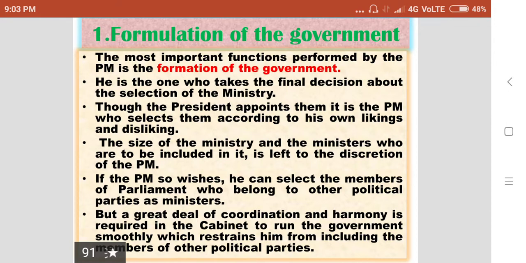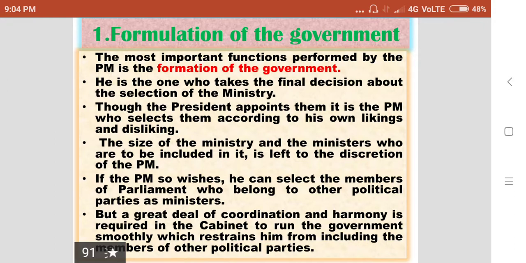The size of the ministry and the ministers who are to be included in it is left to the discretion of the Prime Minister. If the Prime Minister so wishes, he can select members of parliament who belong to other political parties as ministers.